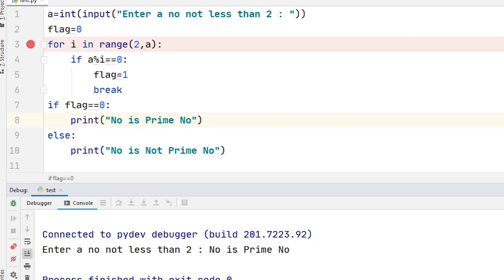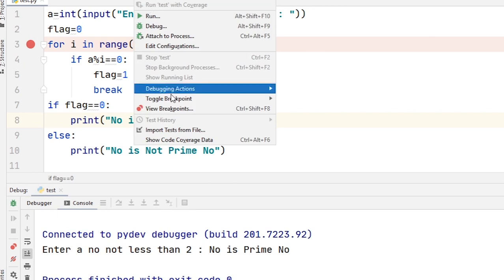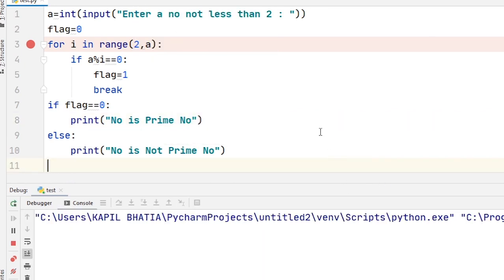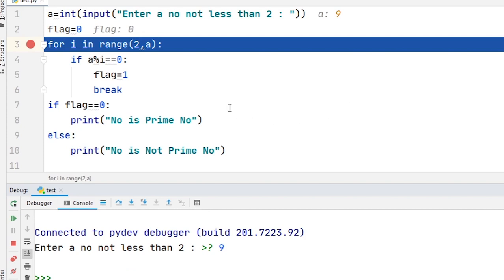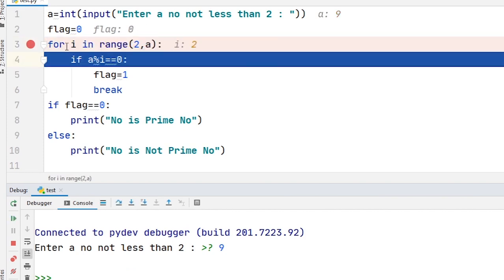Now let's try to run or debug this program again with another number. Now my input number is 9. Let's check. The value of a is equal to 9. Again, initial value of flag is 0. Now the value of i is equal to 2. a, that means 9 modulus 2, is equal to 0? Answer is false.